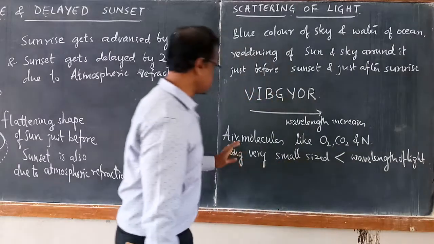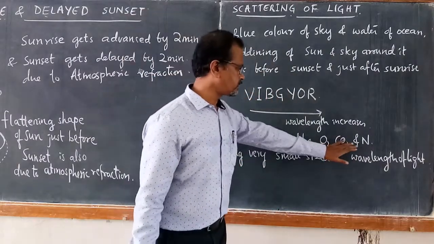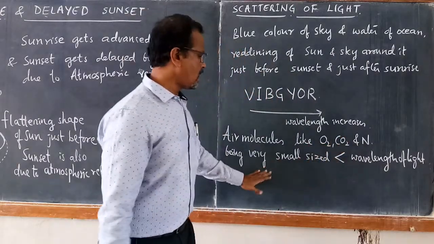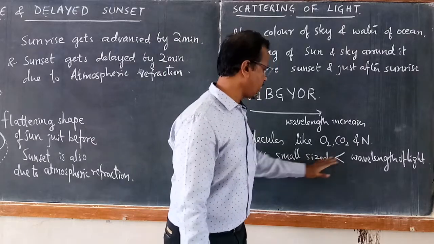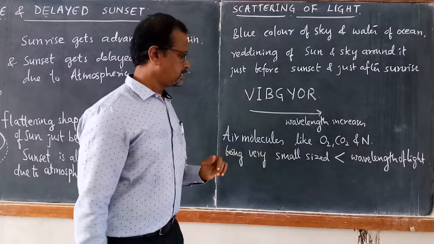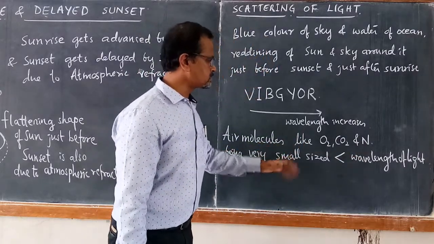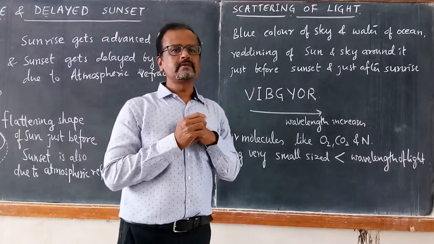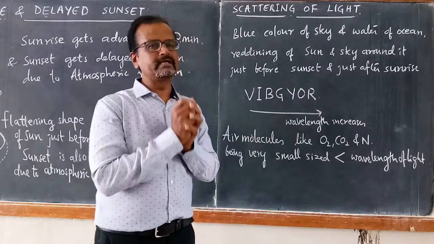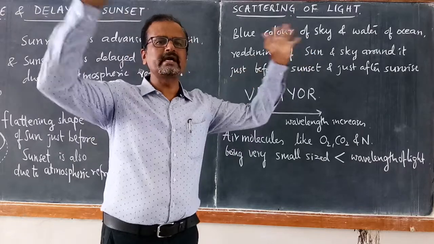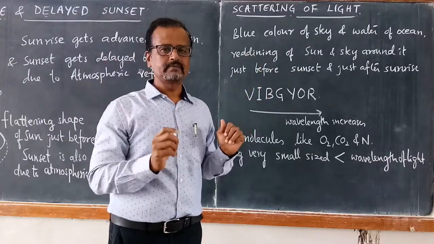The size of these air molecules, nitrogen, oxygen, carbon dioxide, is shorter and smaller than the wavelength of light. These molecules scatter the light of shorter wavelengths to a greater extent.